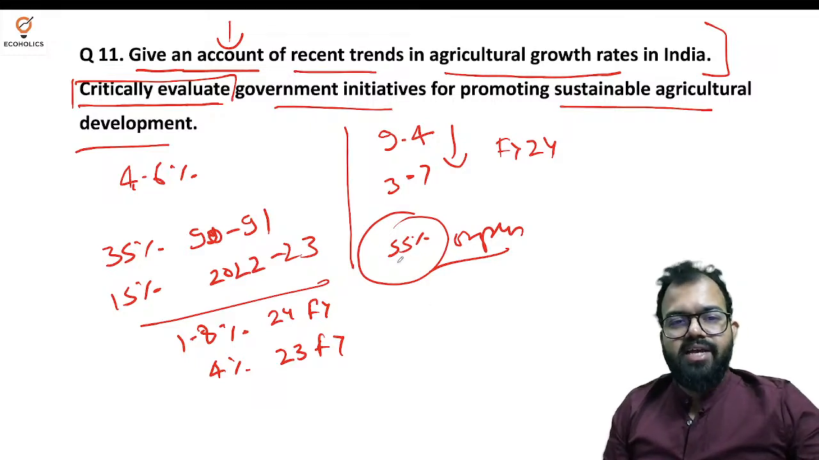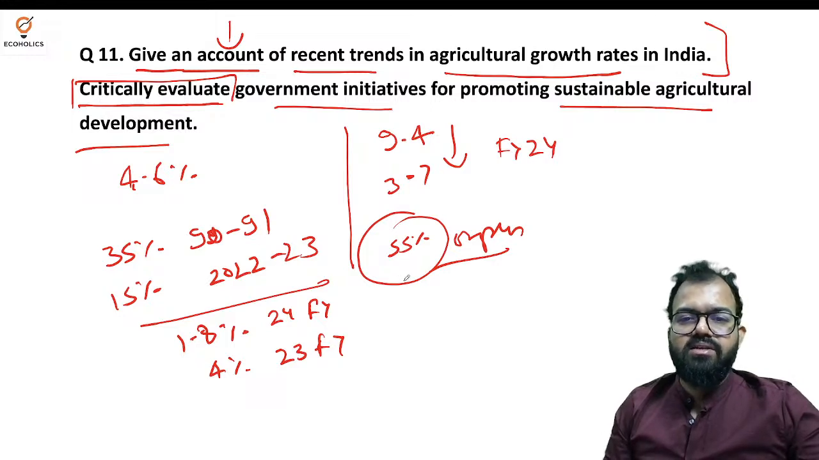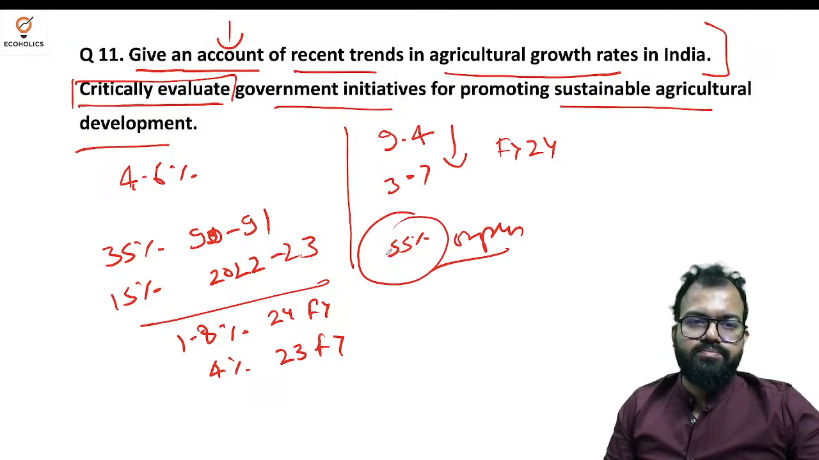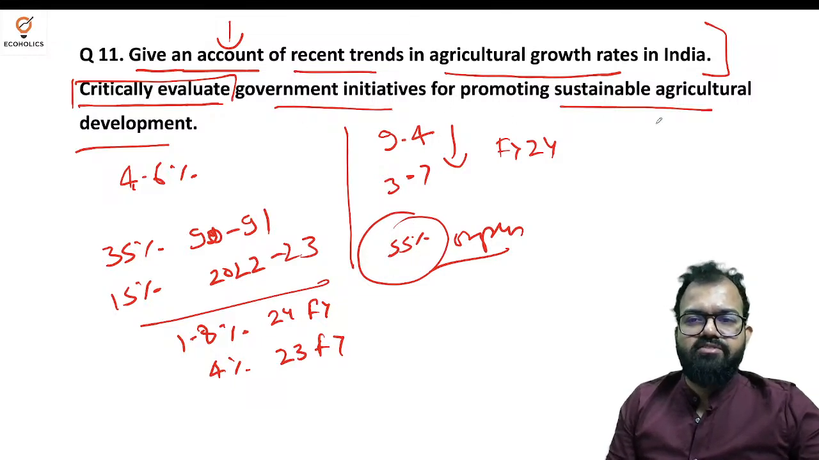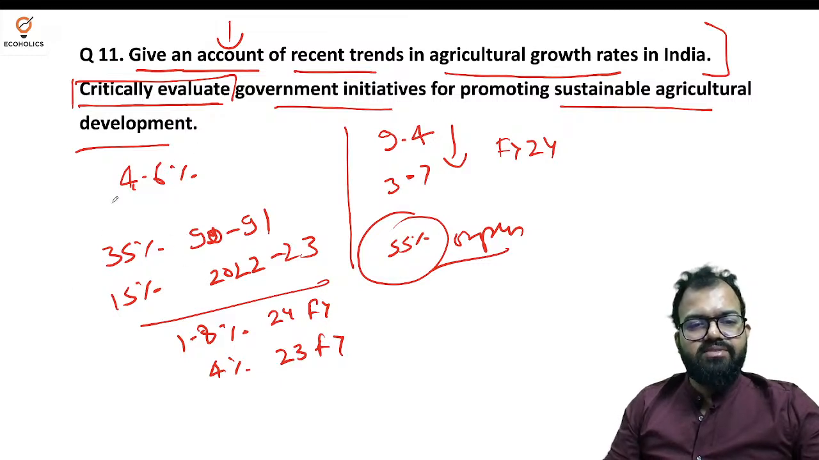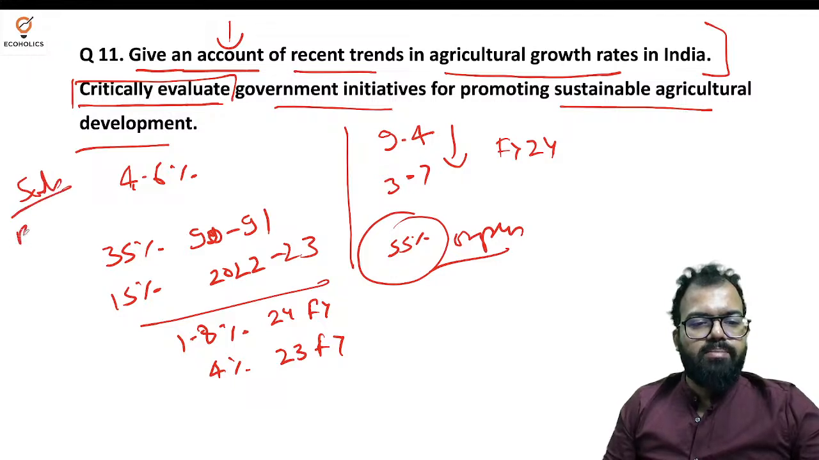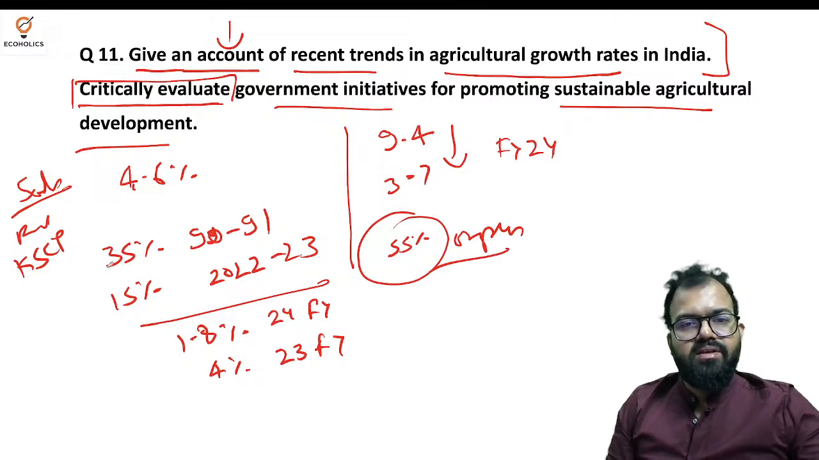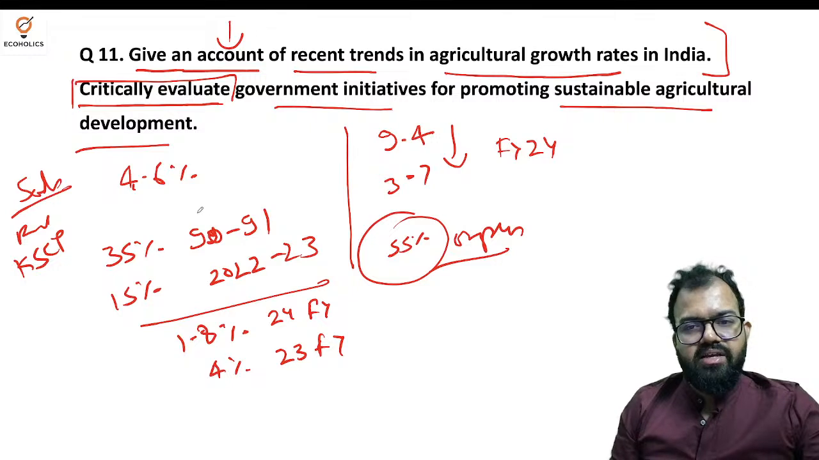The reason is very simple. It has been in news. It has been in newspaper articles. If you have read it, you would have been able to easily answer this. Now critically evaluate government initiative for promoting this. Now these initiatives are related to soil health card, portable mobile application, Krishi Sakhi coverage program, soil testing, sample testing, implementation gaps, subsidy grants, inequitable distribution, community involvement. These are the things that is the need of the hour.